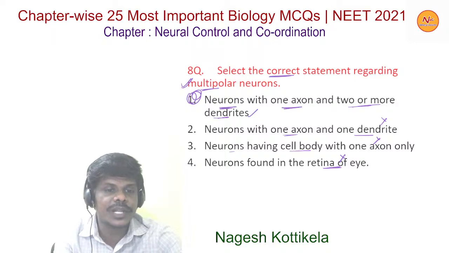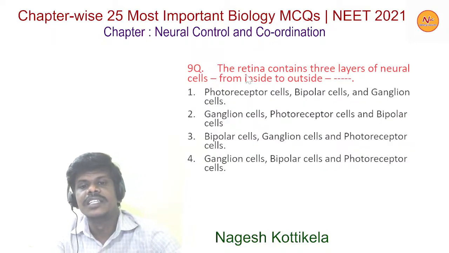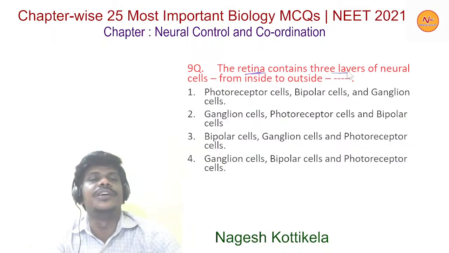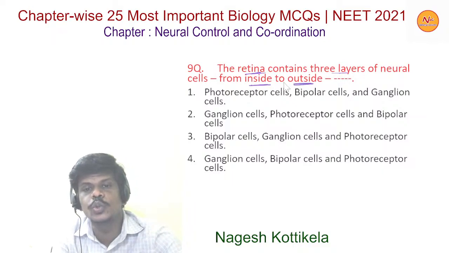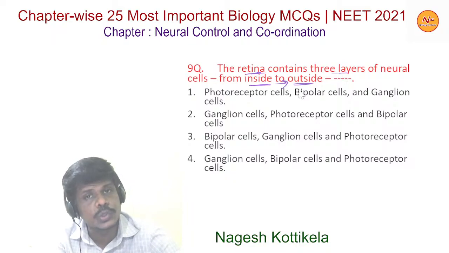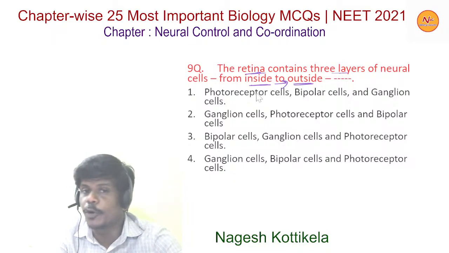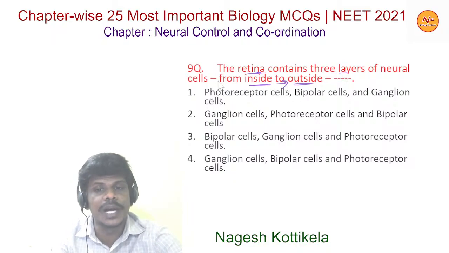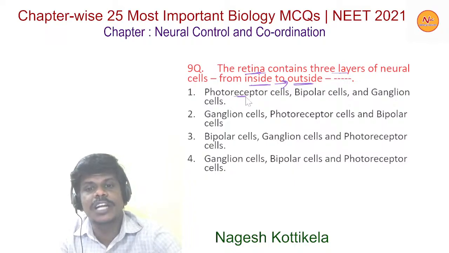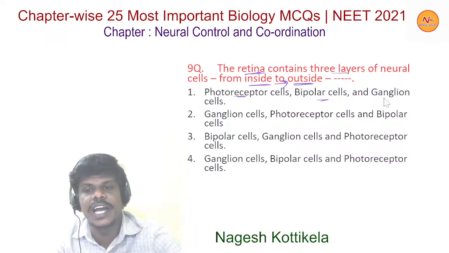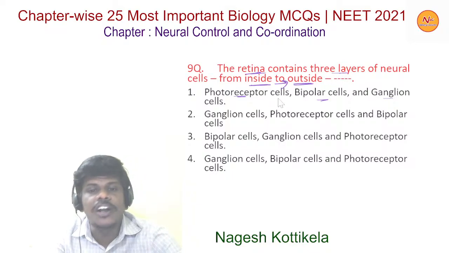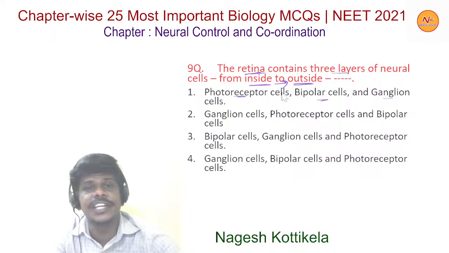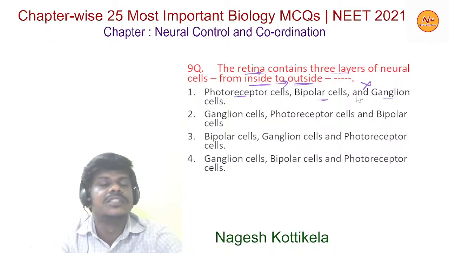Now moving to the next question. Here the retina contains 3 layers of neural cells from inside to outside. This order is important here. The first one, the photoreceptor cells, bipolar cells, and ganglion cells, this order is wrong.